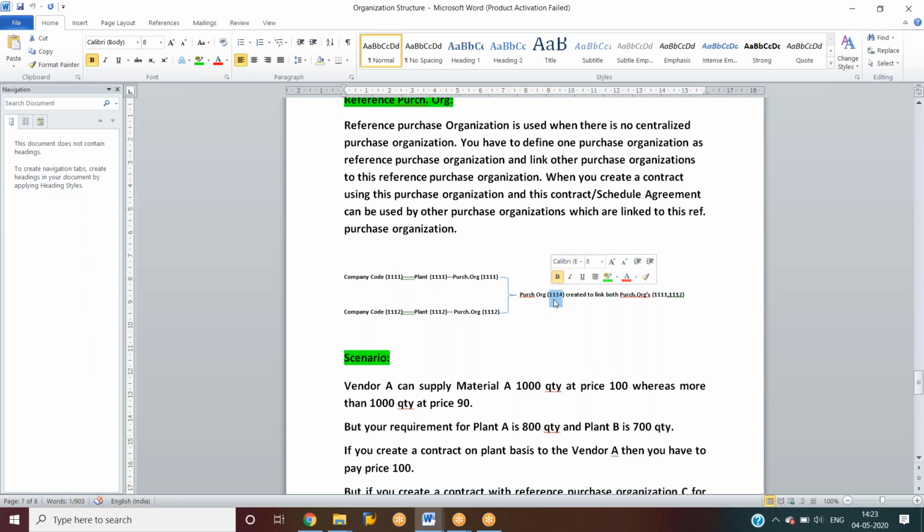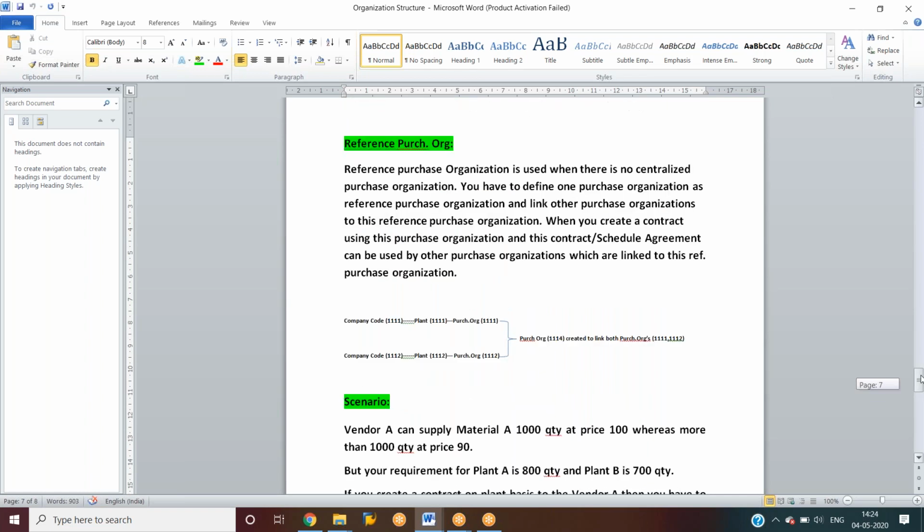So if you purchase any material or have any contract with this purchasing organization, then the other purchasing organizations can use this contract which is created by purchasing organization 1114. By doing this, we can do the negotiations with the vendor. This is what the reference purchasing organization is.